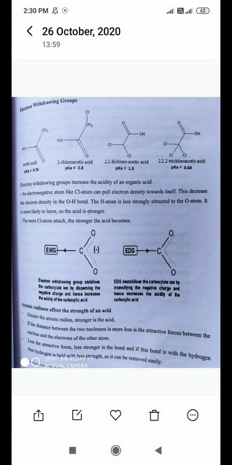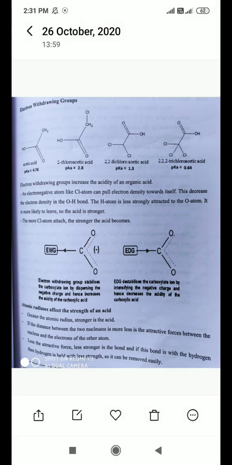Just keep in mind, an electron withdrawing group stabilizes the carboxylate ion by dispersing the negative charge, and hence increases the acidity of the carboxylic acid, whereas an electron donating group destabilizes the carboxylate ion by intensifying the negative charge, and hence decreases the acidity of the carboxylic acid.